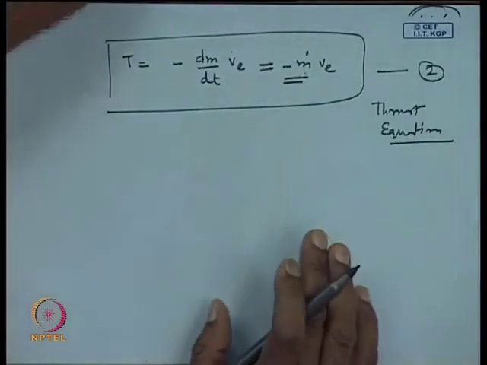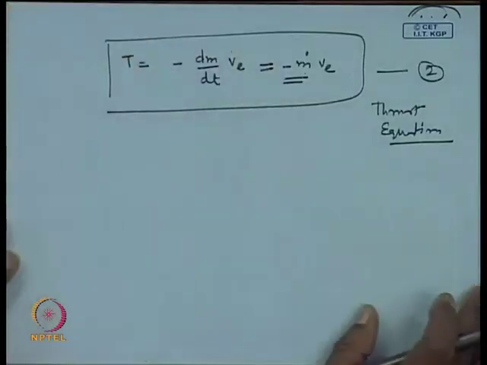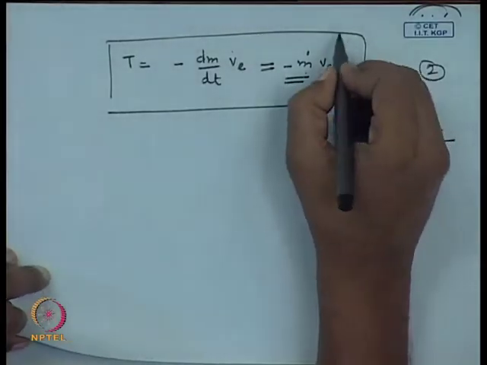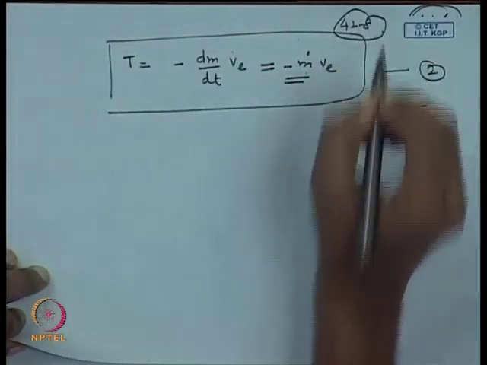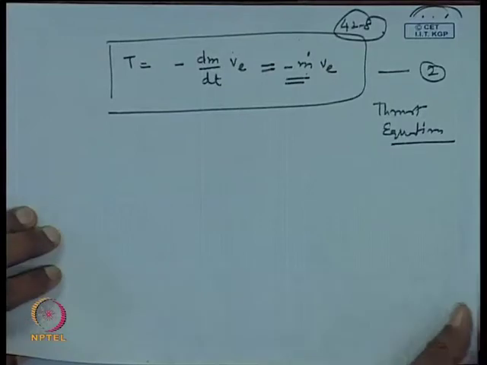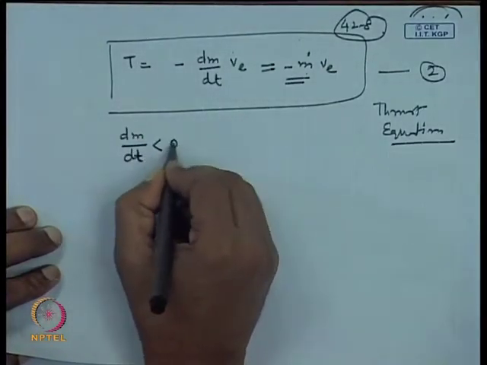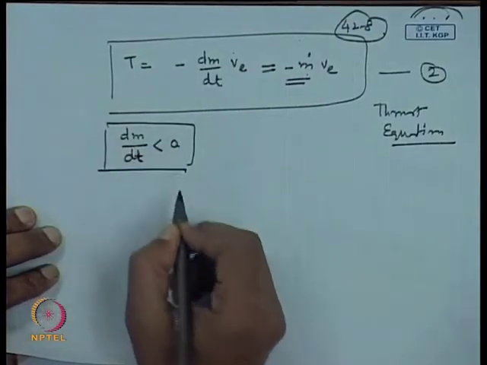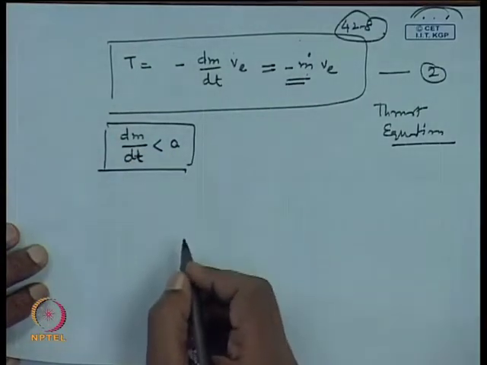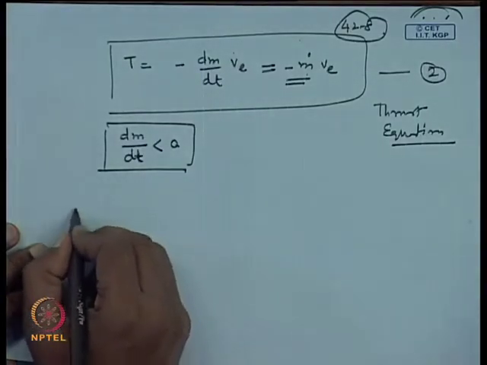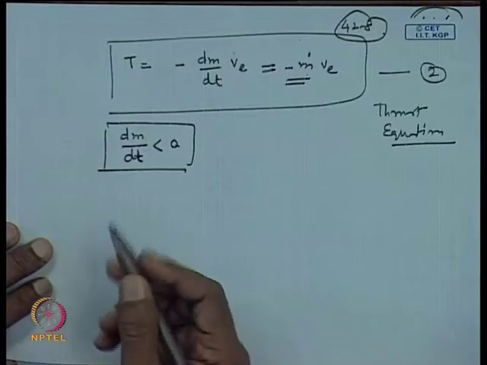So, this is a very systematic derivation which gets rid of all the confusions of the sign or anything else. Here we have dm by dt, a quantity which is negative. Now, if we want to know the velocity of the rocket after the burning of some mass, obviously we can integrate this equation.